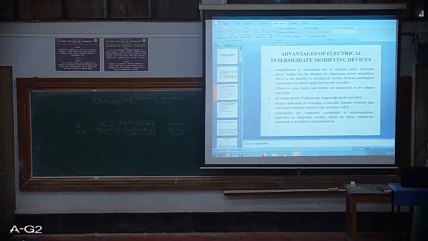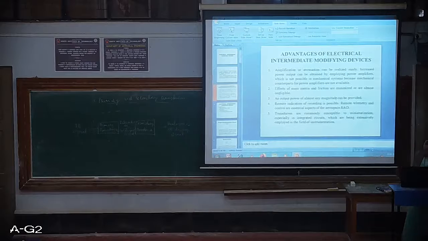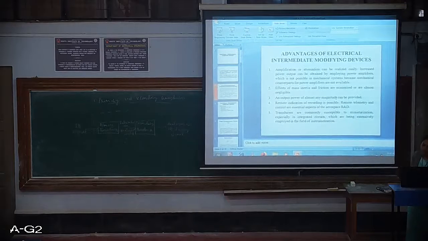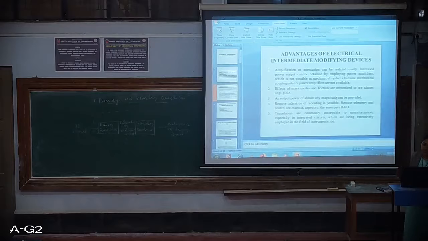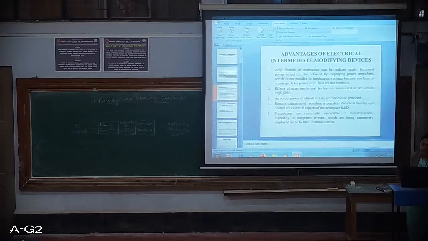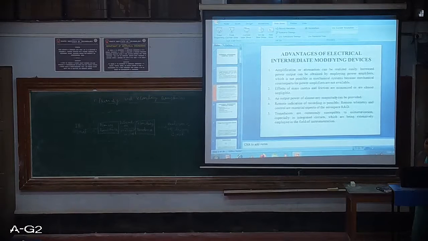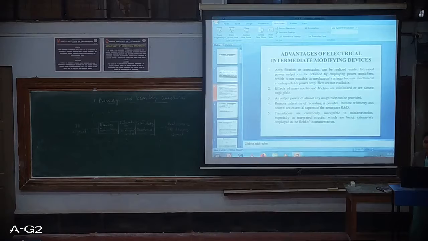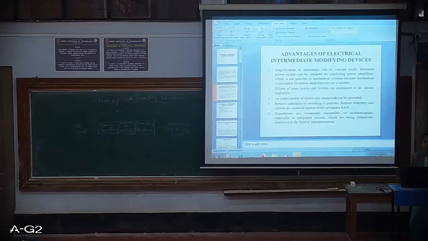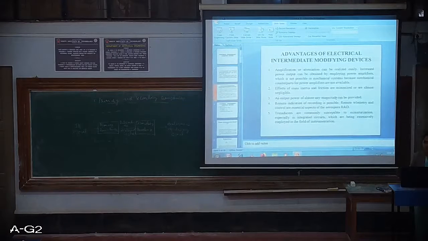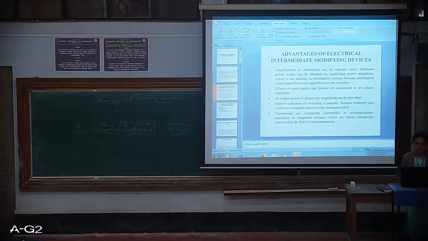Next, remote indication or recording is possible. Remote telemetry and control are essential aspects of aerospace and R&D. By using this, remote indication and recording is possible. You don't have to be there; you can use these systems at remote areas where there is no manual intervention, but you can still receive the signals.